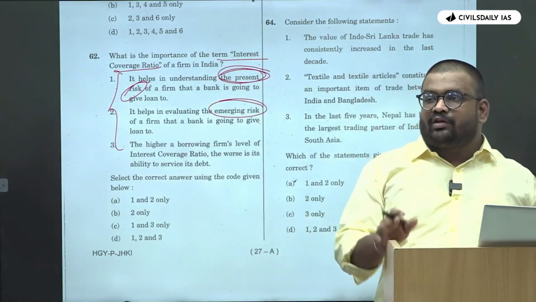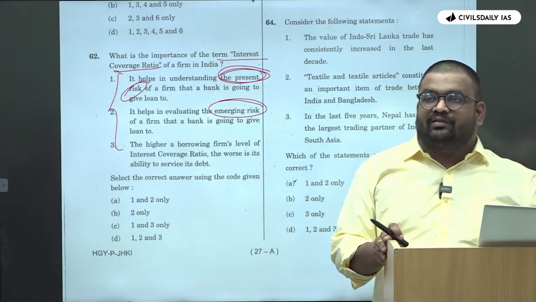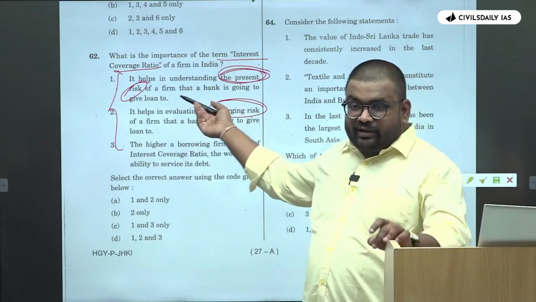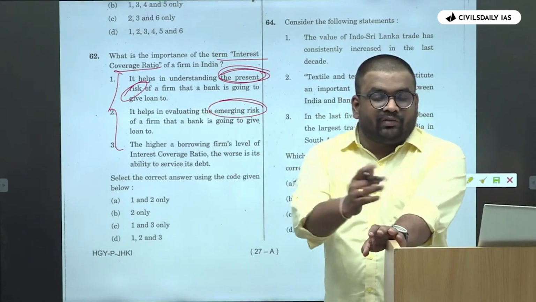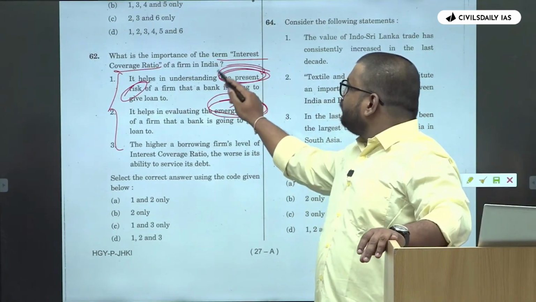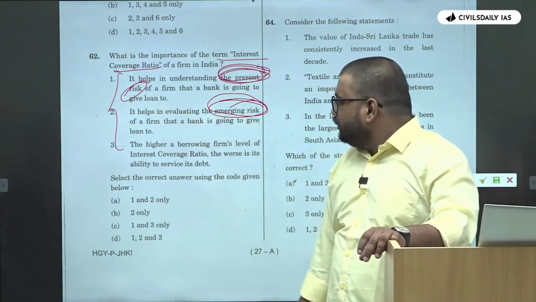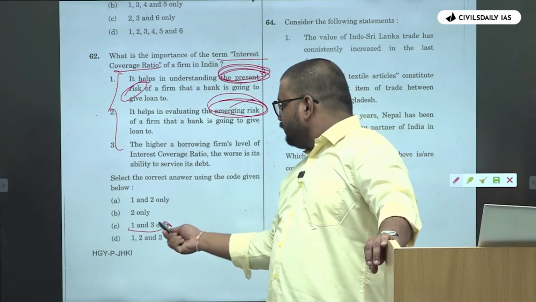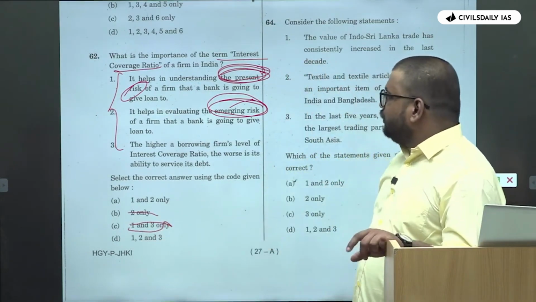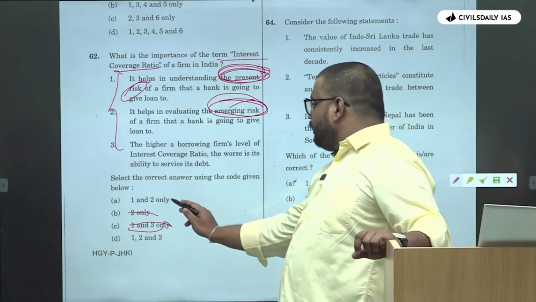So before giving the loan, it will see the present risk. So if it is seeing the present risk, it also will be seeing the future risk also, right? The bank will see both risks. For giving the loan, bank will go for both future as well as the present risk. Now both the statements are complementary, so both has to be into your answers. So this one is eliminated, B is eliminated. All you have to do is think between 1 and 2. Okay, A and D. So at least you have come to the 50-50.